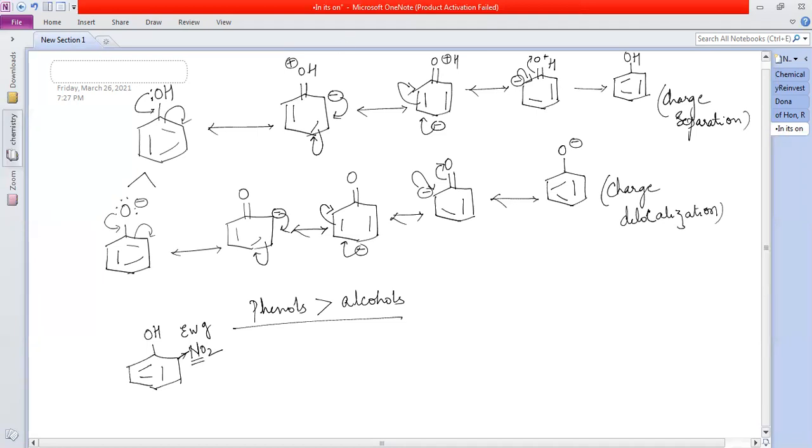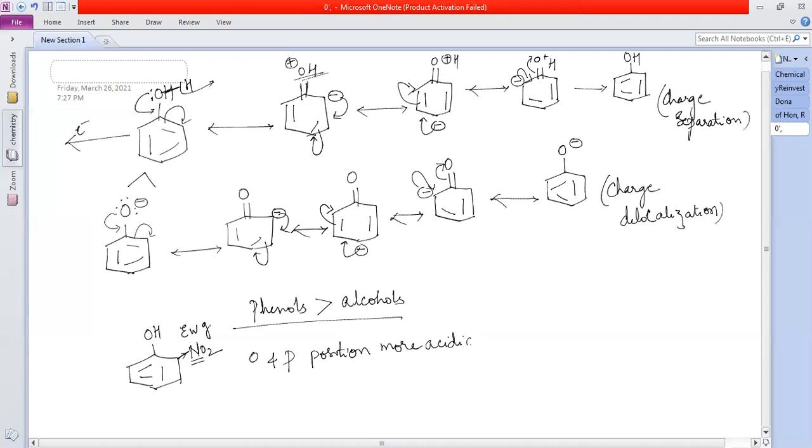That means it is making what? OH bond more polar. What is happening? See, if I'm taking away the electron density from this, pumping out, what happens to this OH bond? This will in turn take from the H plus. It can give off H plus easily because it is becoming more polar. Understood? So if electron withdrawing groups are present at what positions? Ortho and para positions, they are more acidic because the OH bond is becoming more polar.